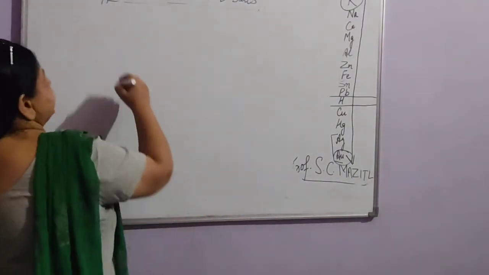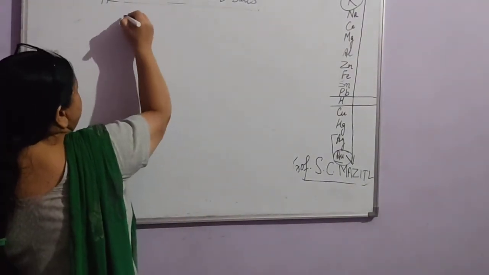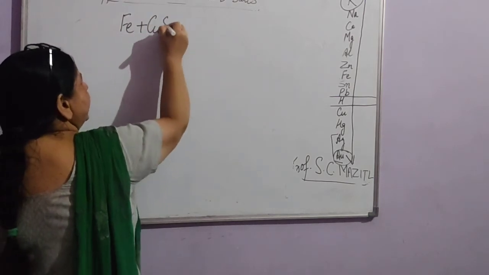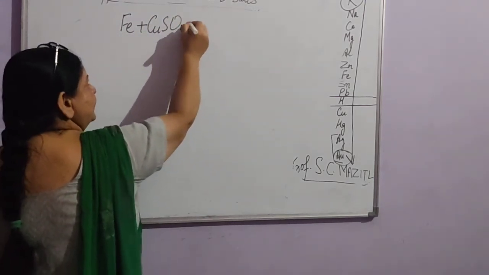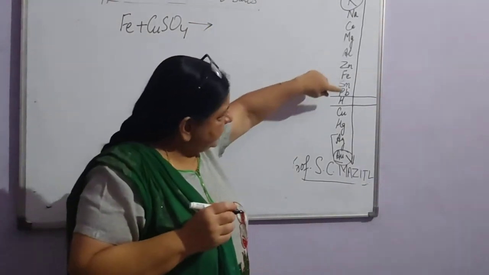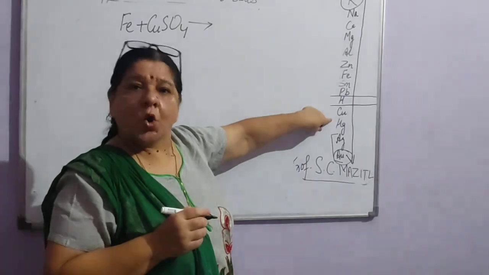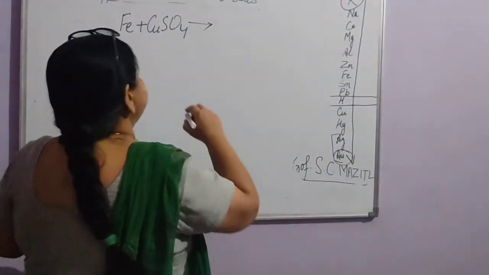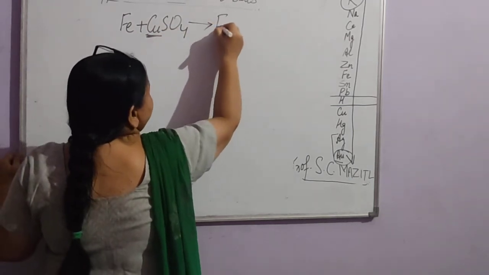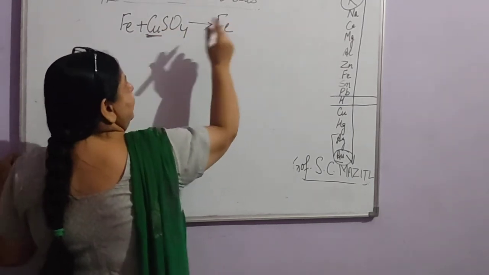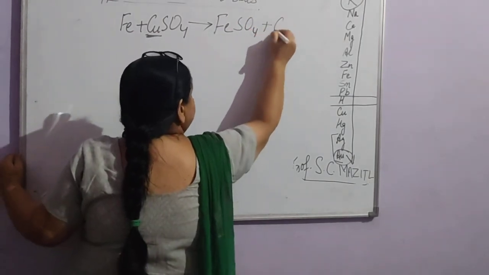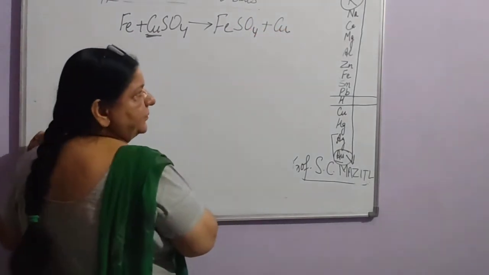Like if we take the example of iron nails. Iron nails, when they are dipped in copper sulfate solution. So what happens? Now this iron is more reactive than copper. So it will displace this copper and take its place. In place of copper sulfate, now it becomes iron sulfate plus copper is displaced.